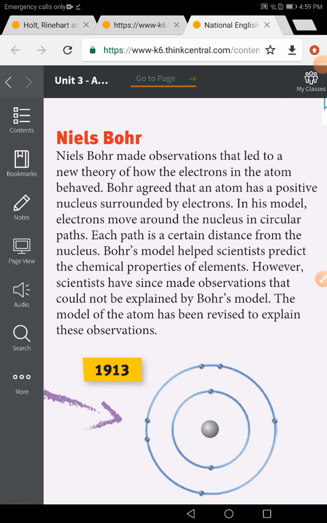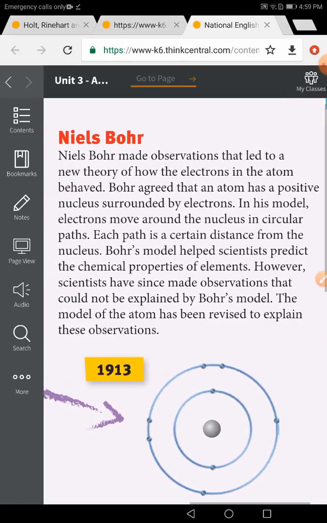Another theory was presented by a scientist called Niels Bohr, who made observations that led to a new theory of how the electrons in the atom behave. Bohr agreed that an atom has a positively charged nucleus surrounded by electrons, as Rutherford said. He said the nucleus is positive and surrounded with negative electrons.